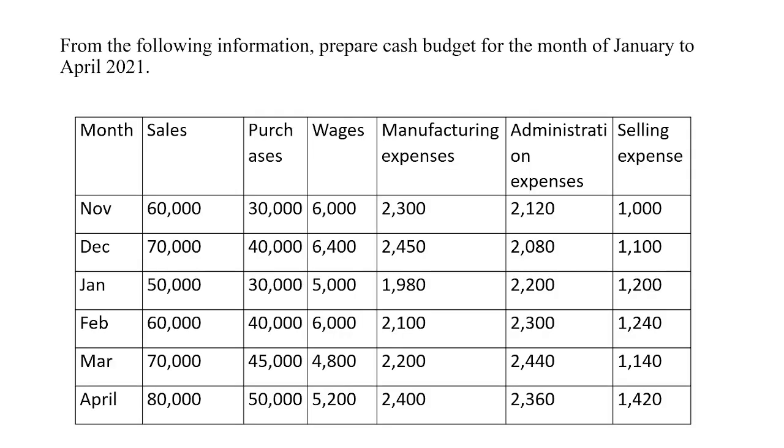In this session, that is session 60, let us work out a problem on cash budget, that is preparation of cash budget. From the following information, prepare cash budget for the month of January to April 2021. We have information relating to the sales, purchases, wages, manufacturing expenses, administration expenses, selling expenses relating to November to April.